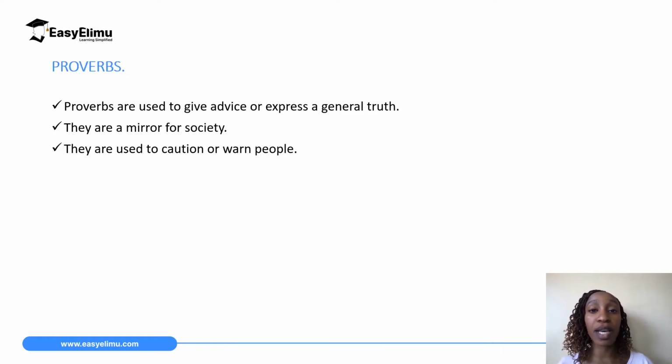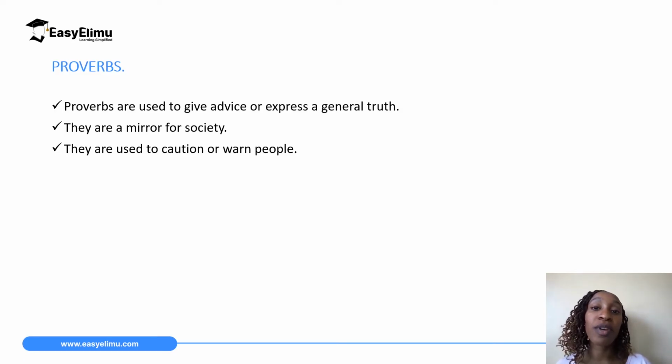So proverbs can be used for several things. They are used to give advice or express a general truth. When someone wants to advise you, maybe someone is telling you to be cautious about your health, they can tell you an apple a day keeps the doctor away, just to tell you to be mindful of your health, to feed your body well. So, giving advice or expressing a general truth.